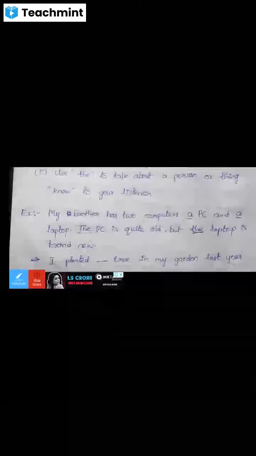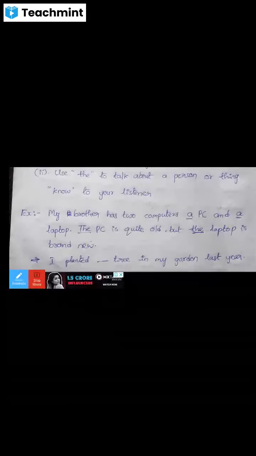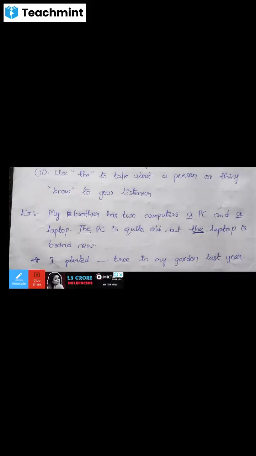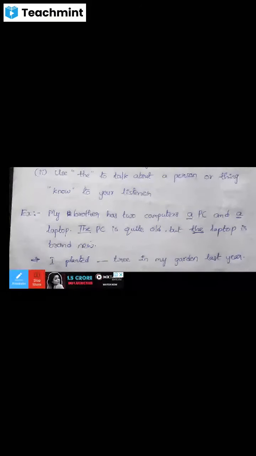In this sentence we don't know about our brother's computers, the PC and laptop. That's why, if we don't know about the things, then we can use a or an. It depends upon the sounds of words. The word PC begins with a consonant sound, and the word laptop begins with a consonant sound, that's why we can use a.